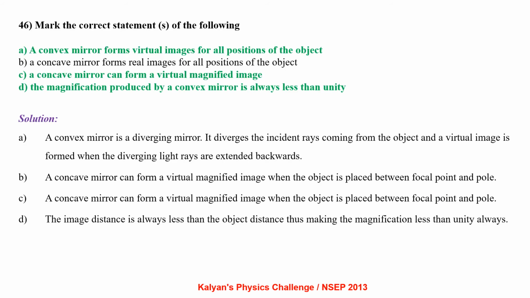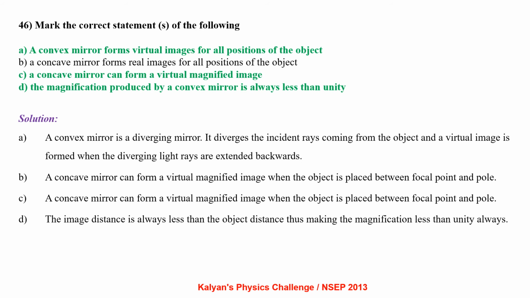Mark the correct statements of the following. A convex mirror forms virtual images for all positions of the object. A concave mirror forms real images for all positions of the object. A concave mirror can form a virtual magnified image. The magnification produced by a convex mirror is always less than unity.